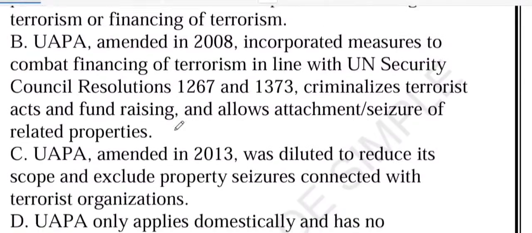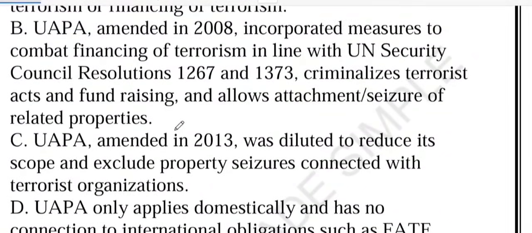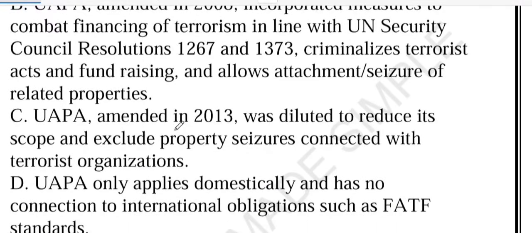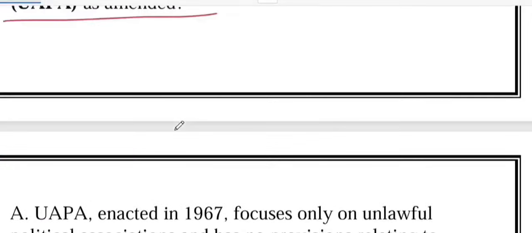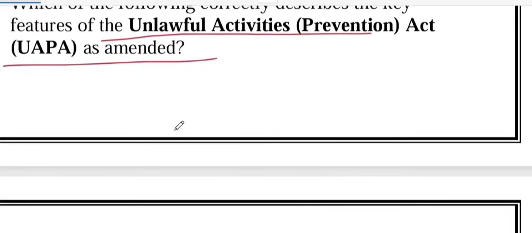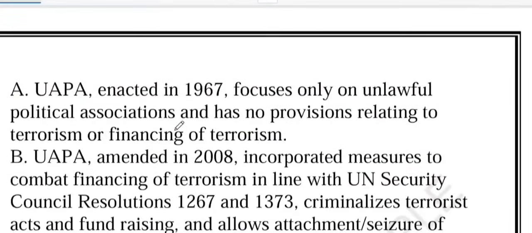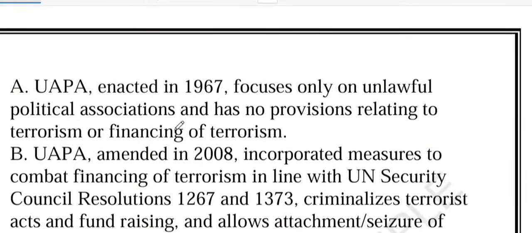Option B says UAPA amended in 2008 incorporated measures to combat financing of terrorism in line with UN Security Council resolution. Option C says UAPA amended in 2013 was diluted to reduce its scope and exclude property seizure connected with terrorist organization. Option D says UAPA only applied domestically and has no connection to international obligations such as FATF standards. Which option do you think is correct? Option A says that UAPA was only about political association and nothing to do with terrorism. What do you think about it? This is wrong.